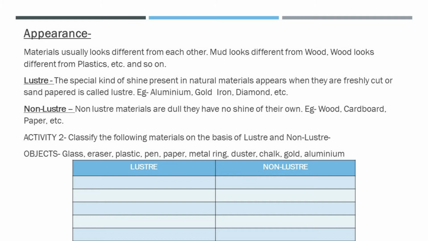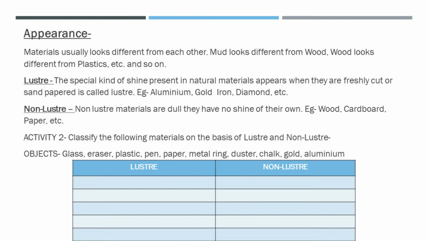Now here is a small activity related to appearance. Classify the following materials on the basis of luster and non-luster. So objects given here are glass, eraser, plastic, pen, paper, metal ring, duster, chalk, gold, aluminium. Now I think you can keep them in the proper column.